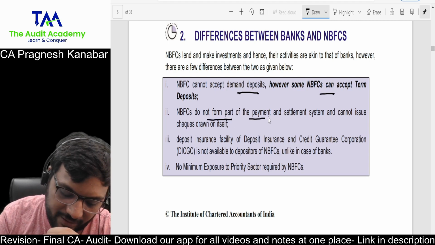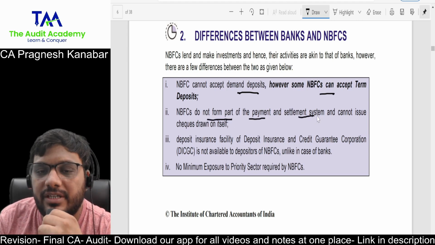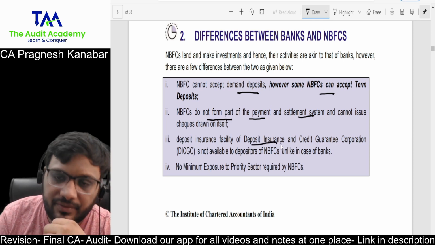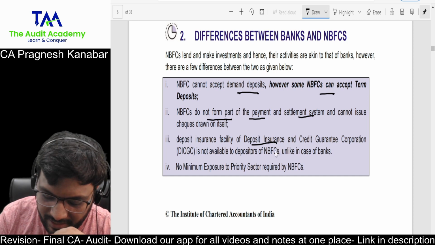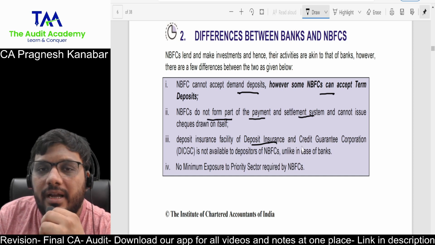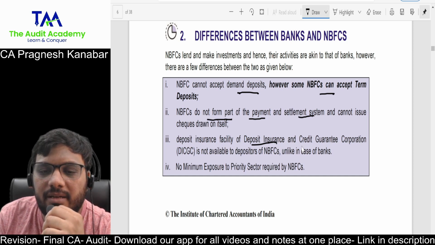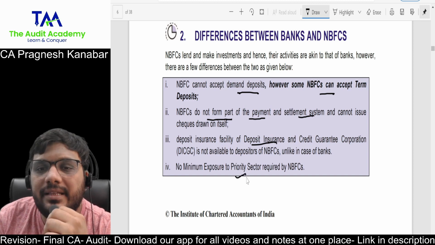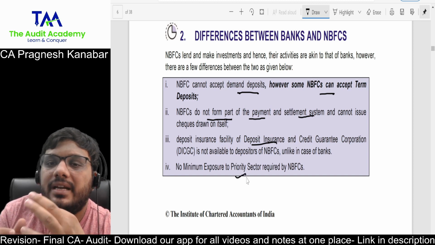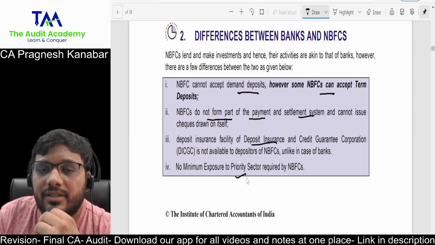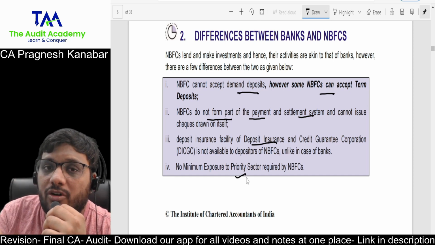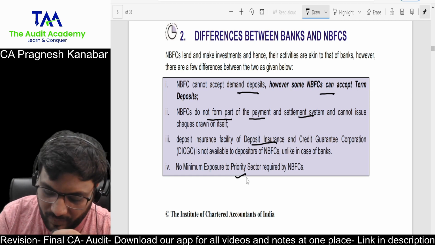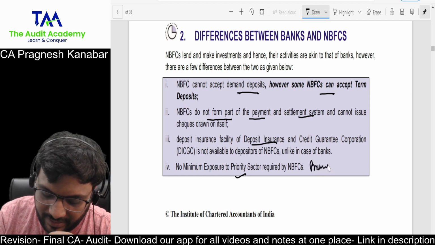NBFCs do not form part of the payment and settlement system. You don't have a checkbook of NBFC. Then NBFC deposits are not guaranteed. The deposits that you have in NBFC are not guaranteed by DICGC. That is why you get a higher rate of interest when you have deposits with NBFC. Then in case of banks, there is something called priority sector lending, which is not there in case of NBFCs. That means they are not mandated to lend to a particular sector of the economy compulsorily. Correct. So one point is on this priority sector lending.